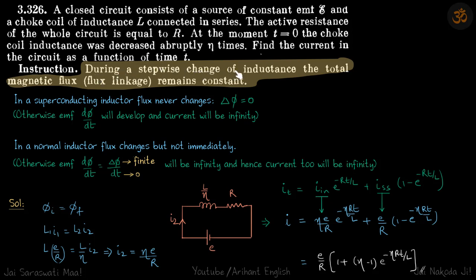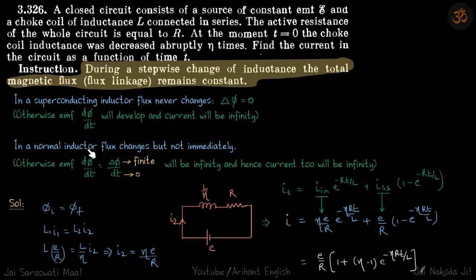Instruction: during a stepwise change of inductance, the total magnetic flux remains constant. So we have seen before that in a superconducting inductor, flux never changes. Because if flux changes, then dphi by dt will be finite. That means that dphi by dt divided by R, which is current, will be infinity, which is not possible.